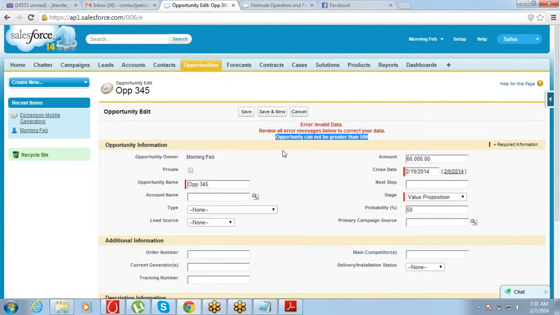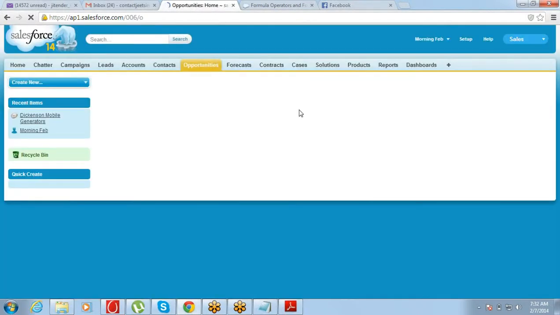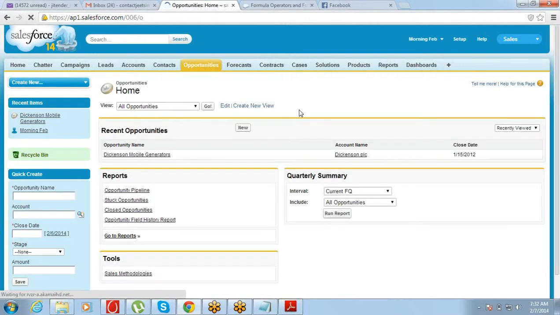Can you give us one scenario which we can work on as a task for formulas and validation?